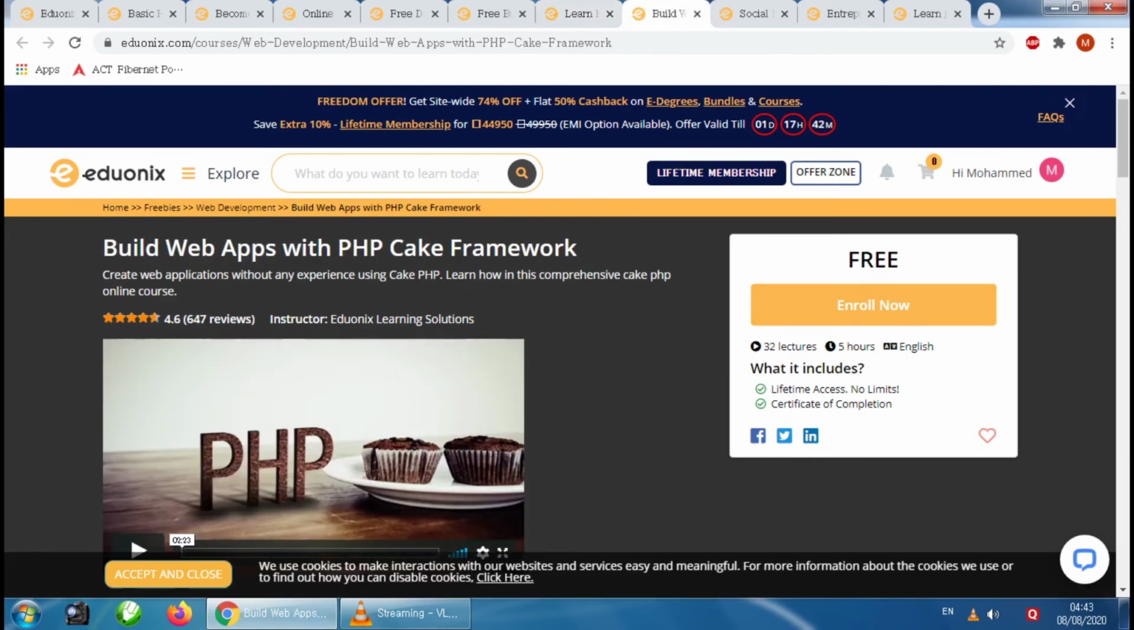And the next course is Build Web Apps with PHP Cake Framework. In this course you will learn the tips on how to create web applications without any experience using Cake PHP. The course rating is 4.6 stars, and you can also enroll in this course by clicking on the enroll now option and access it for free.